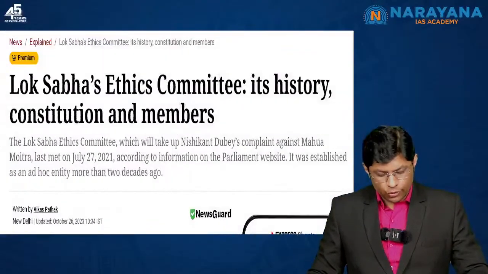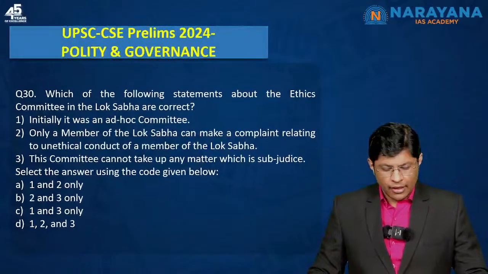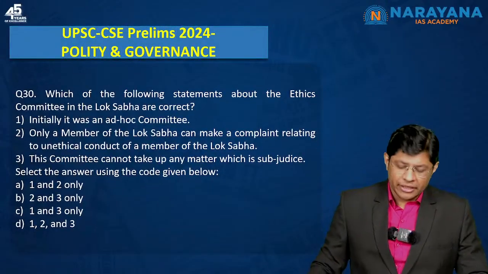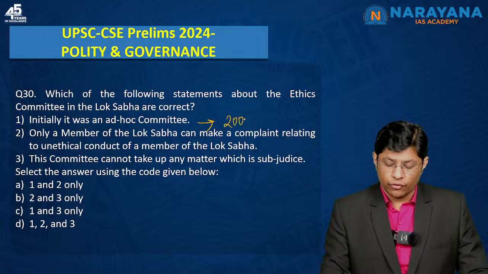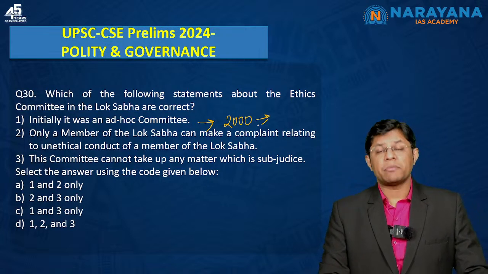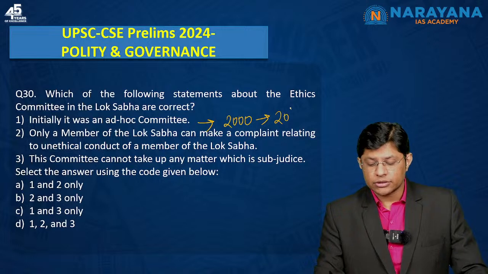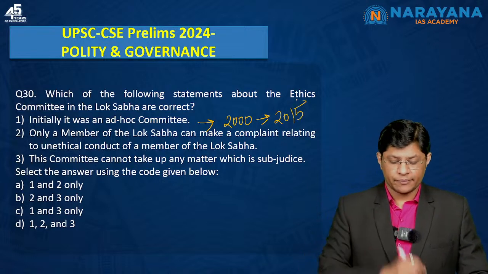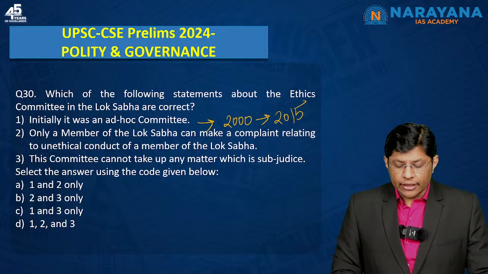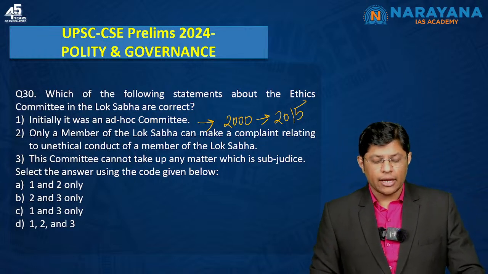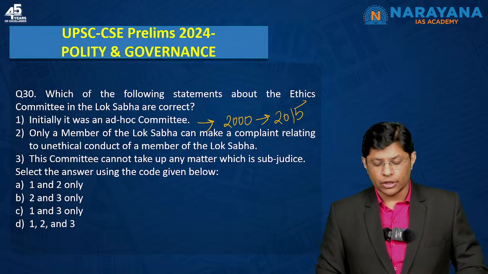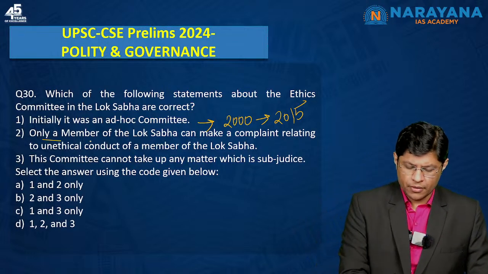So let us go through this question. Initially, it was an ad hoc committee. Yes, it was an ad hoc committee which got established in the year 2000, and it was made a permanent committee only in the year 2015. Permanent committee in 15. Only a member of the Lok Sabha can make a complaint relating to the unethical conduct of a member of the Lok Sabha. No, not required.